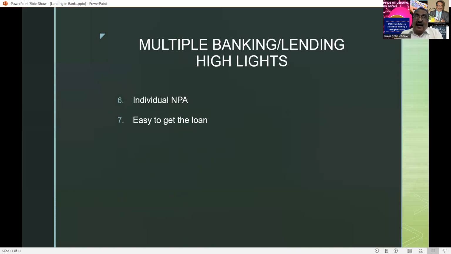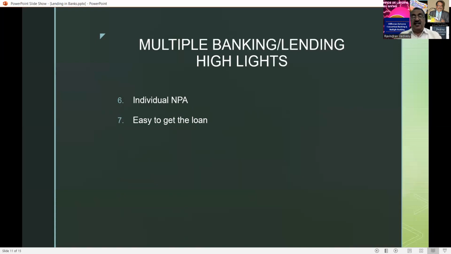When the bankers come to know that this borrower has availed loans from other banks, they ask for the account statement regularly. Suppose Canara Bank has given a loan and IOB has also given a loan under the multiple lending system, then IOB will ask for the Canara Bank loan statement, and Canara Bank will ask for the IOB loan statement, and they go through the transactions to see whether the party is doing the transactions correctly or not.